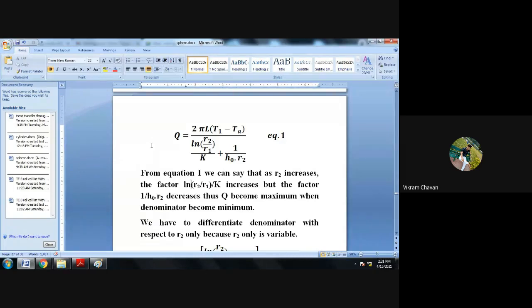Next, from equation 1 we can say that as R2 increases, the factor ln of R2 divided by R1 whole divided by K increases, but the factor 1 divided by H naught multiplied by R2 decreases.